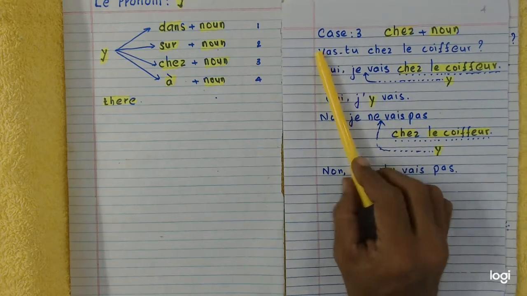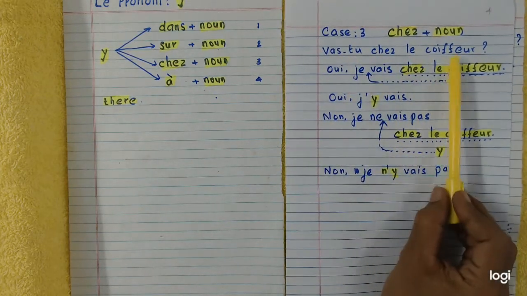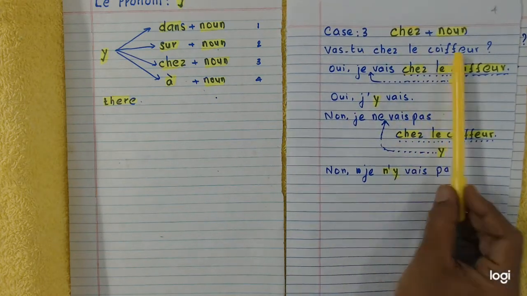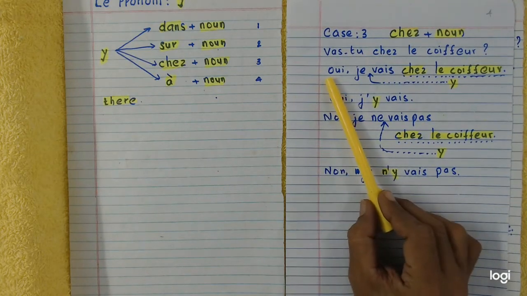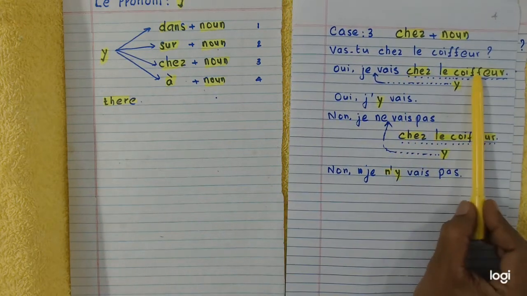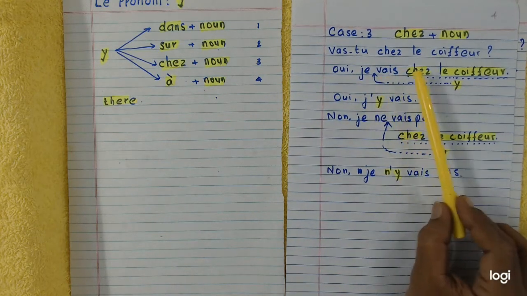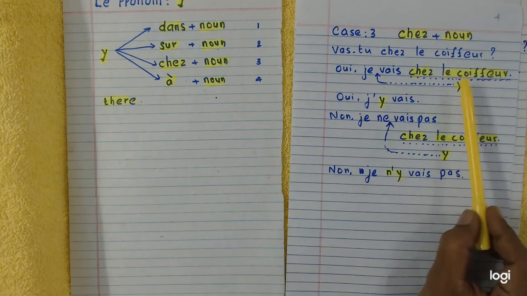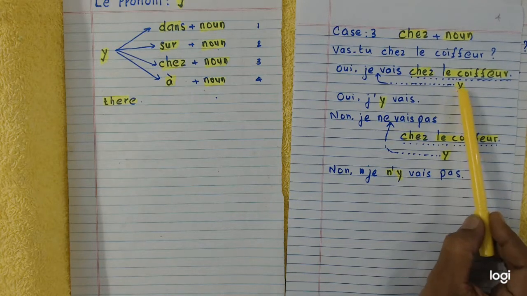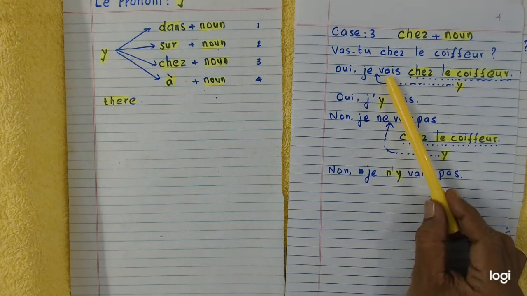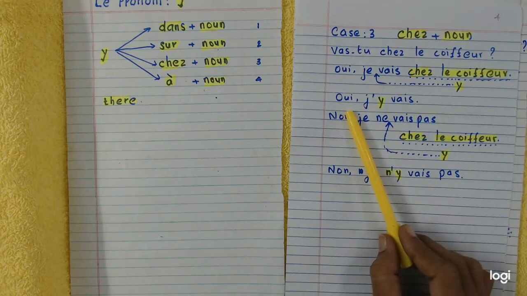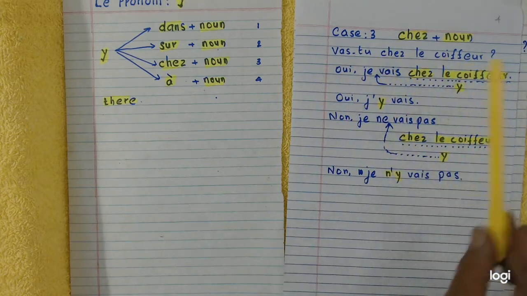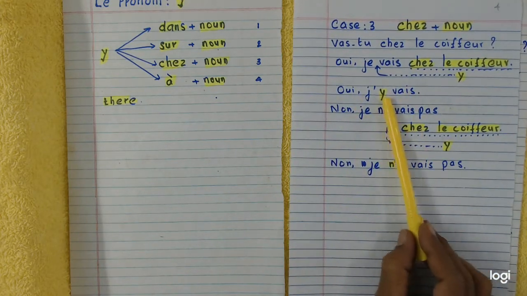Look at the question given. Vas-tu chez le coiffeur? Do you go to the barber? Oui, je vais chez le coiffeur. Yes, I go to the barber. Chez plus noun is replaced by y. Y is written before the verb aller, vais. You get the affirmative answer: Oui, j'y vais. Question, do you go to the barber? Yes, I go there. Look at the meaning, there.